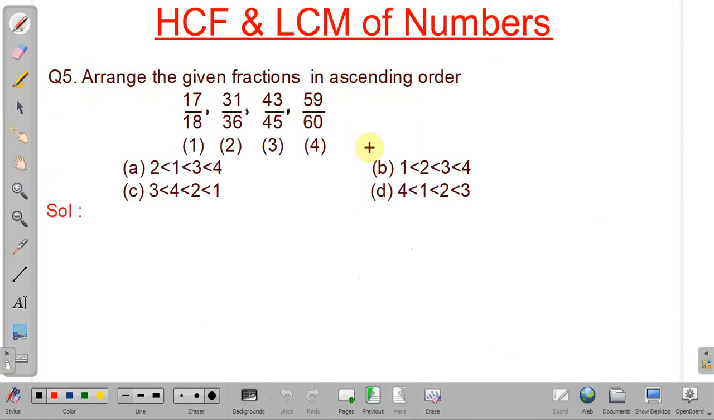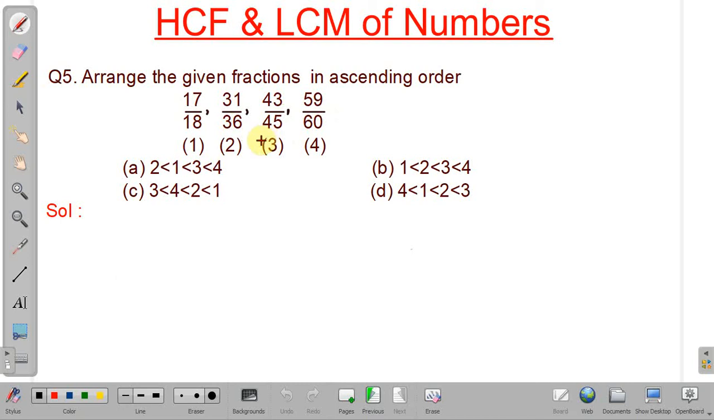So in this problem, what is given? Four fractions are given, denoted by 1, 2, 3, and 4. The first is 17 by 18, second is 31 by 36, third is 43 by 45, and fourth is 59 by 60. And we have to compare all the fractions. In ascending order, we have to arrange.